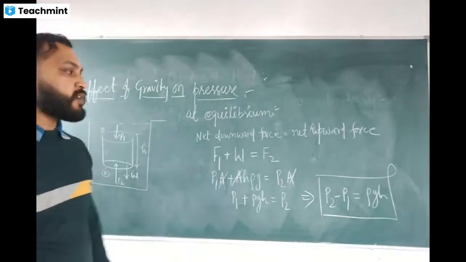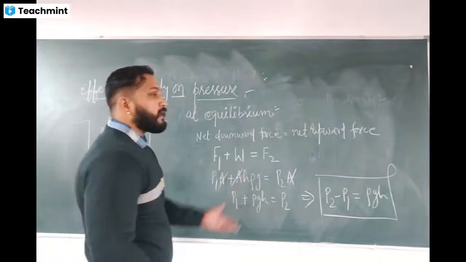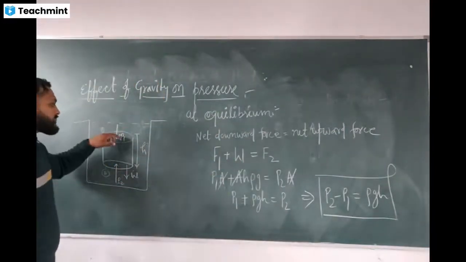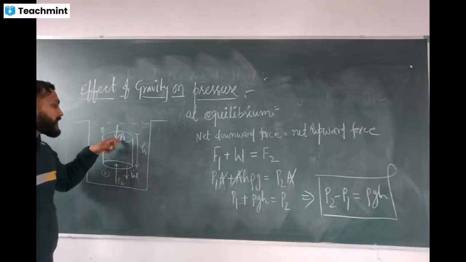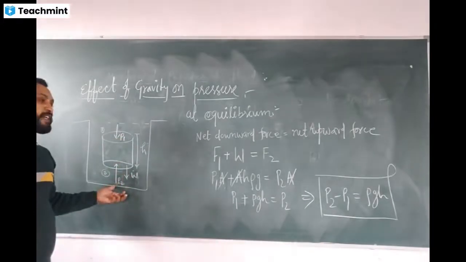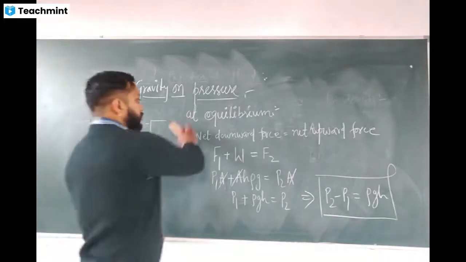So we can replace P1 by atmospheric pressure, and P2 we can consider any type of pressure. Let's find out the difference.